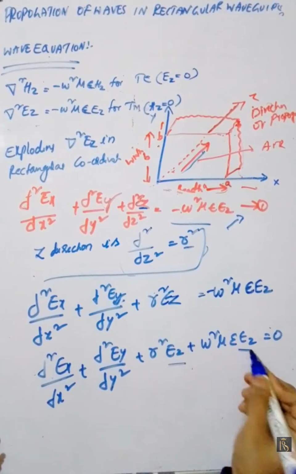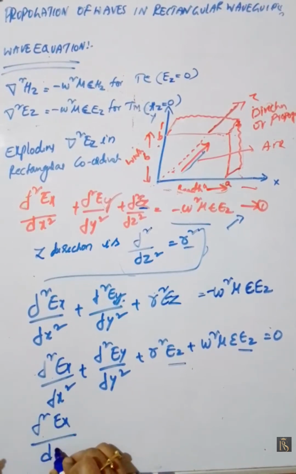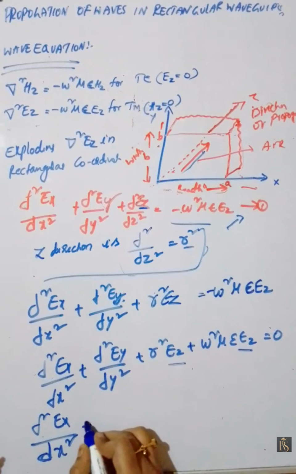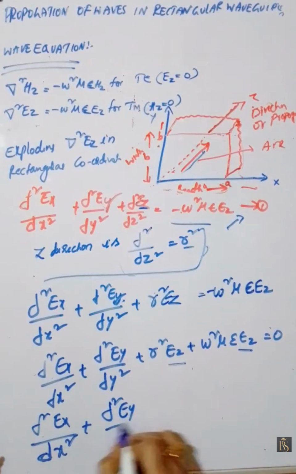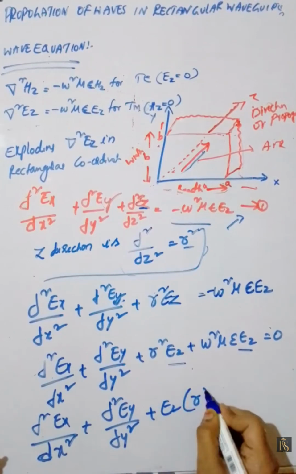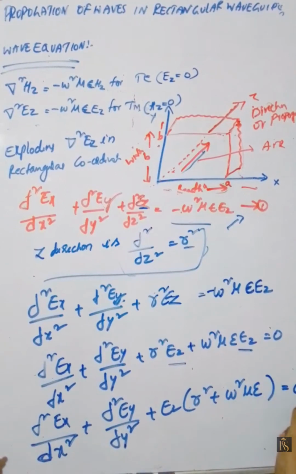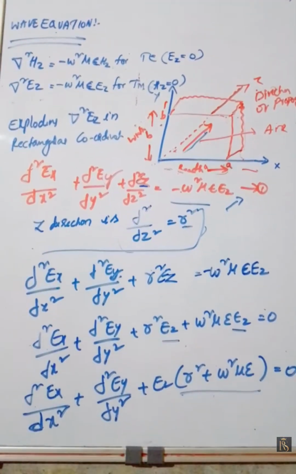Here Ez is common, so the term r square plus omega square mu epsilon is a constant.